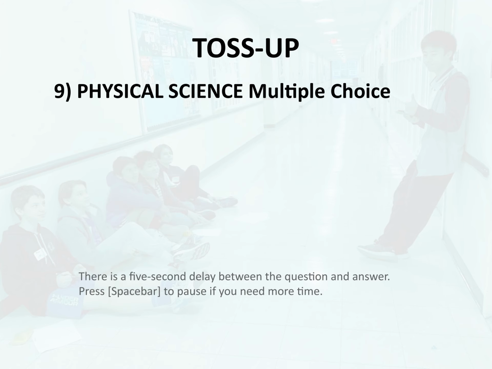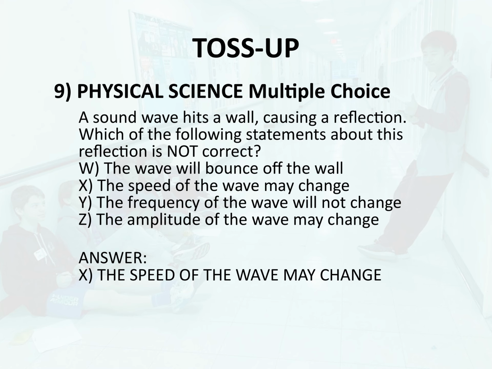Toss-up 9. Physical science. Multiple choice. A sound wave hits a wall, causing a reflection. Which of the following statements about this reflection is not correct? W. The wave will bounce off the wall, X. The speed of the wave may change. Y. The frequency of the wave will not change. Z. The amplitude of the wave may change. Answer, X. The speed of the wave may change.